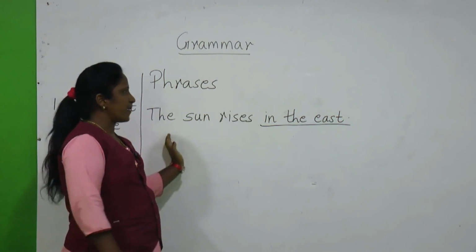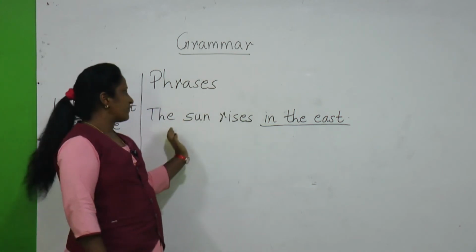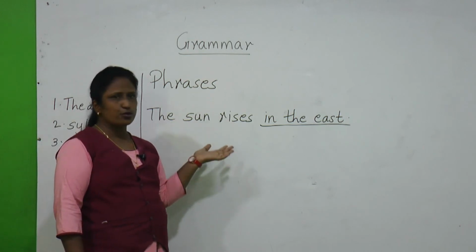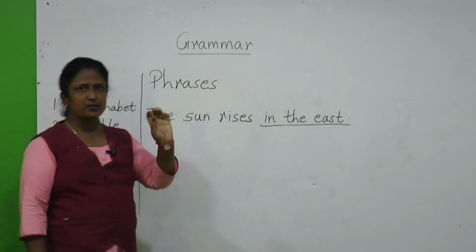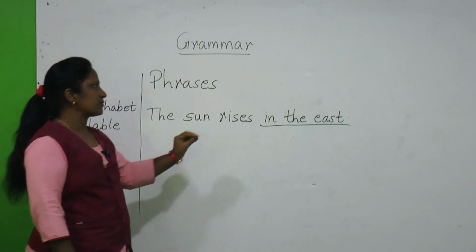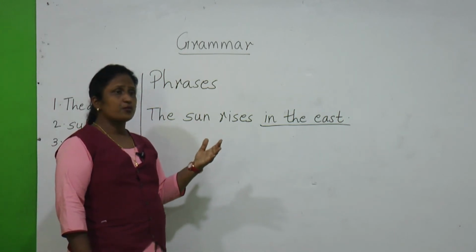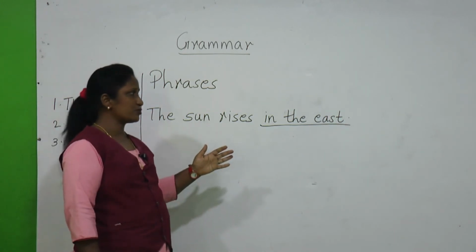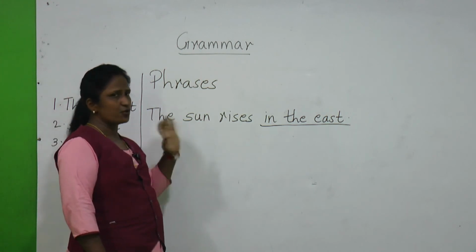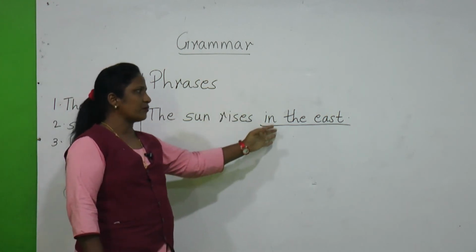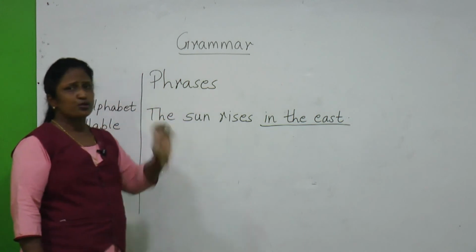These two parts depend on each other. If I write only the sun rises, you are not going to understand; you will know half of it, but for the remaining part you go on thinking about what the teacher wants to tell you. Or if I write only in the east, that time also you are not going to understand.